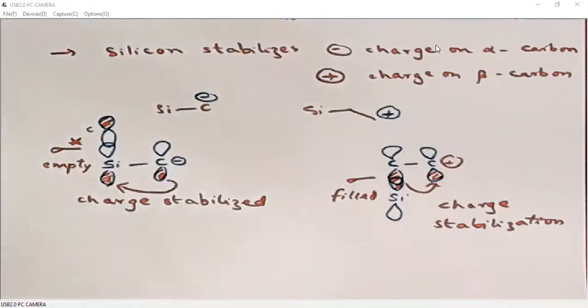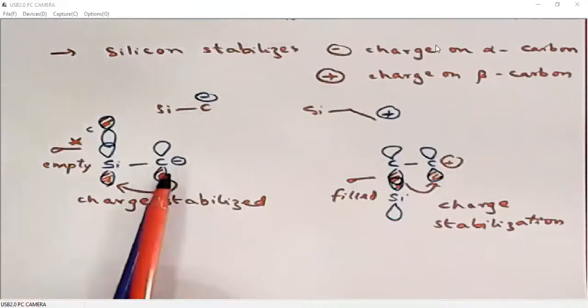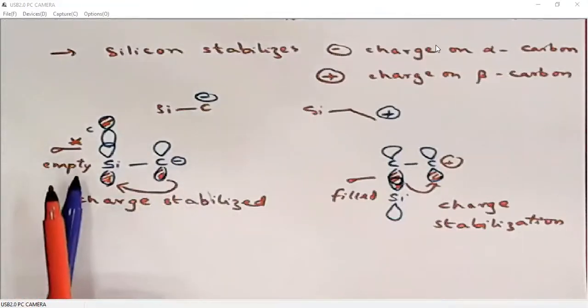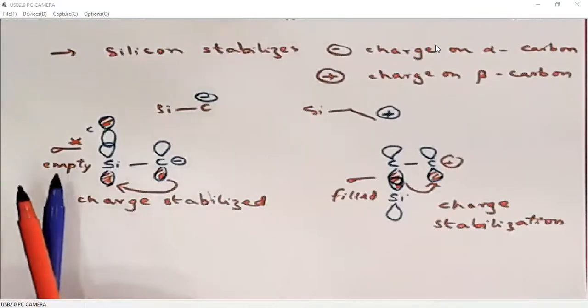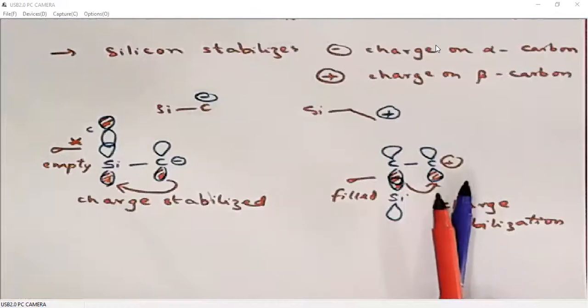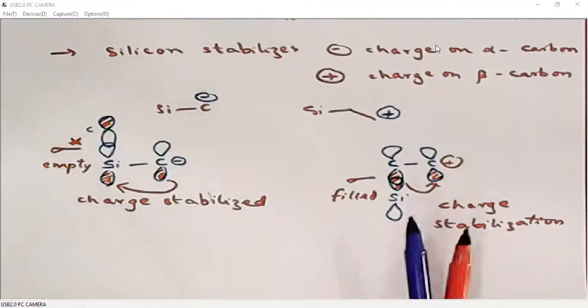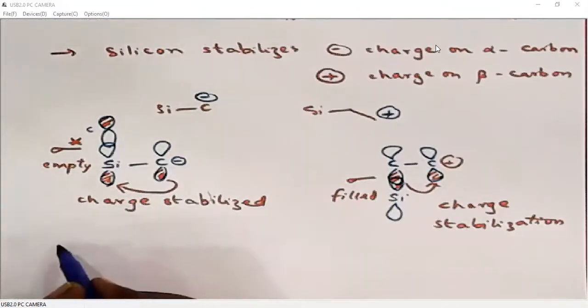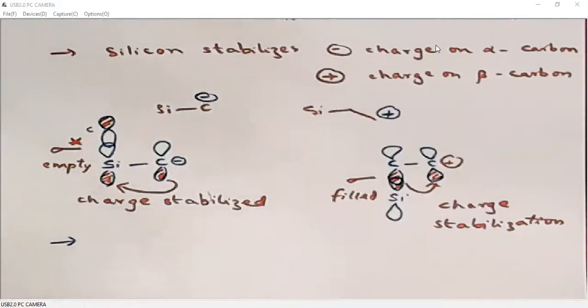So in simple terms, what we can say is the negative charge on alpha carbon is polarized to the empty sigma star orbital, then it gets stabilized. Similarly, the positive charge on beta carbon will be stabilized by the charge polarization from the sigma orbital of alpha carbon and silicon. Now, what is the importance of this point?